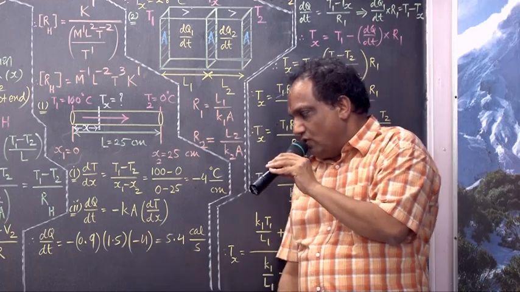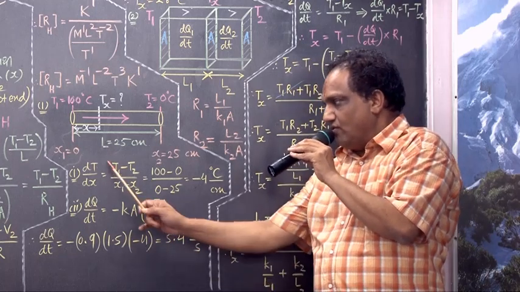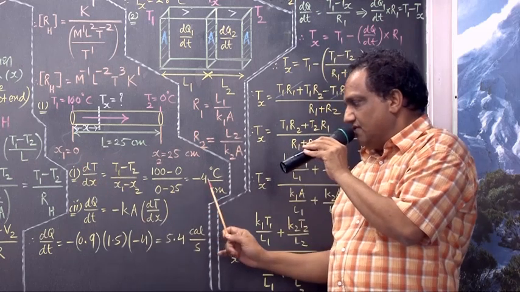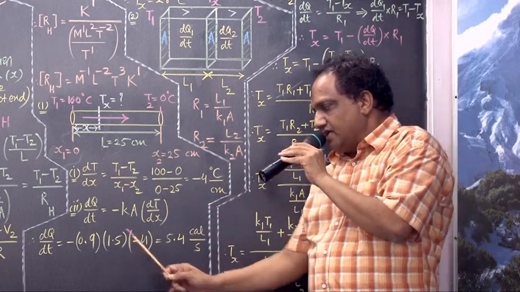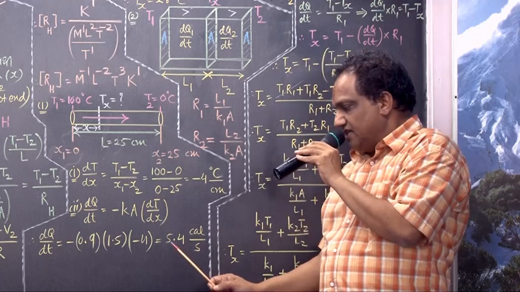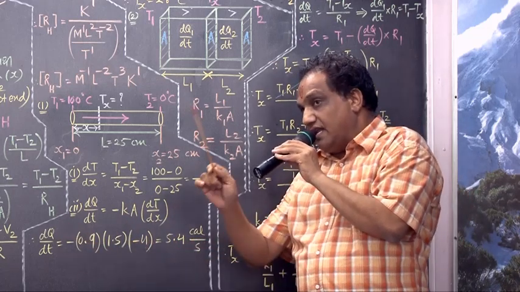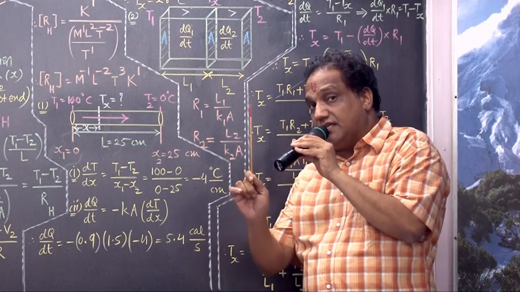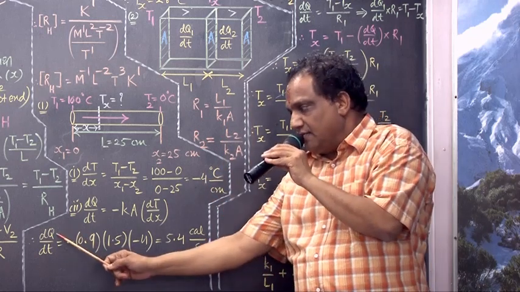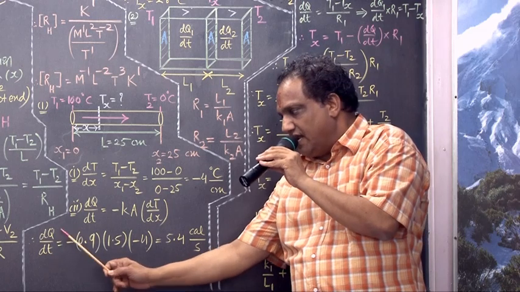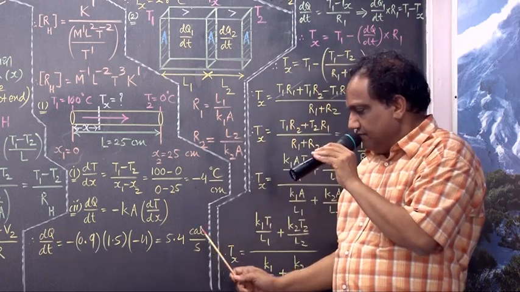They give 1.5. What about the temperature gradient? You have found it out, how much is it? Minus 4. Minus times minus is plus. Answer is 5.4. Right now, the unit of K you have written is calorie upon second centimeter degree. So heat is measured in calorie, time in second, calorie upon second. Everybody? Fine.